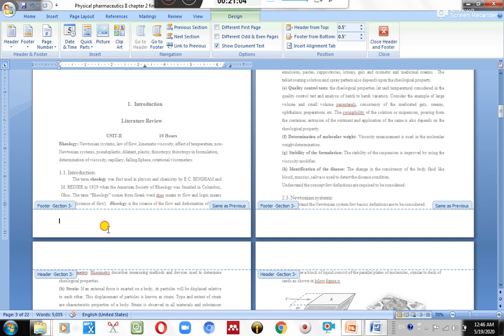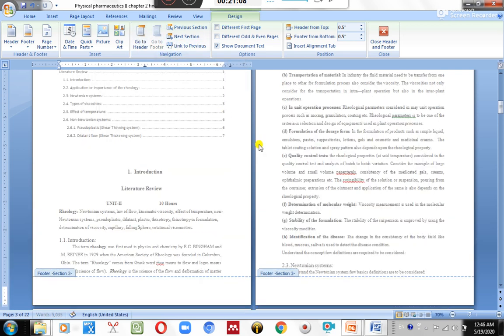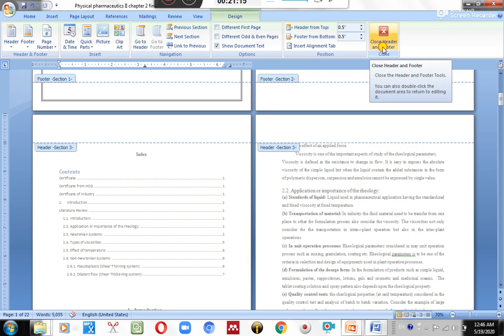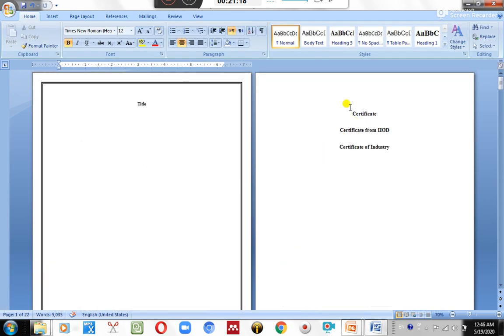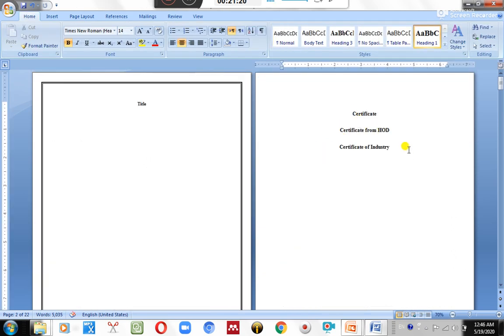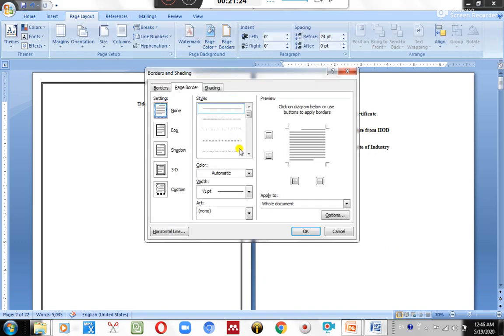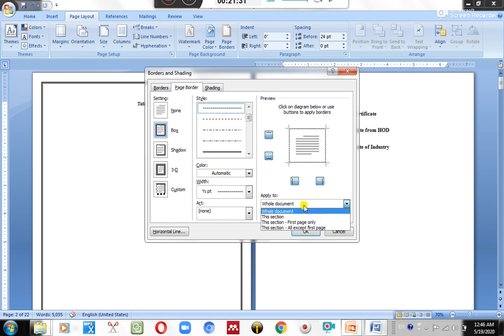Now again, whether I have done it correctly or there is some problem, we can check it. What we have to do is double click on the top side. Now it clearly indicates this is section 3, this is section 2, and this is section 1. And there is an automatically generated Design tab, and an orange mark which indicates Link to Previous.